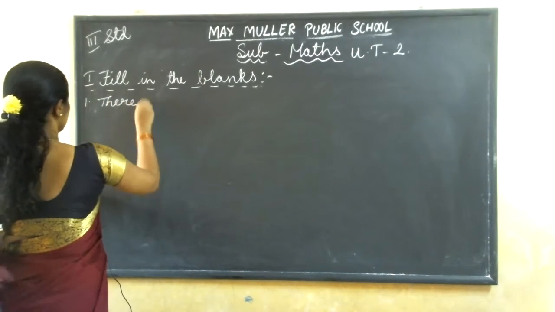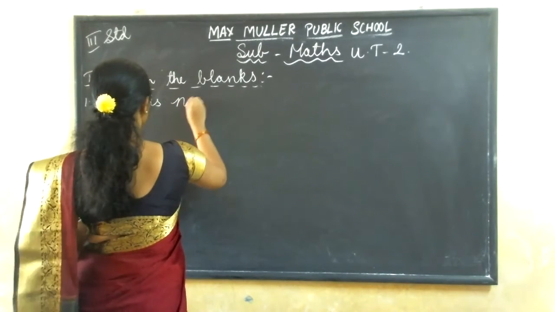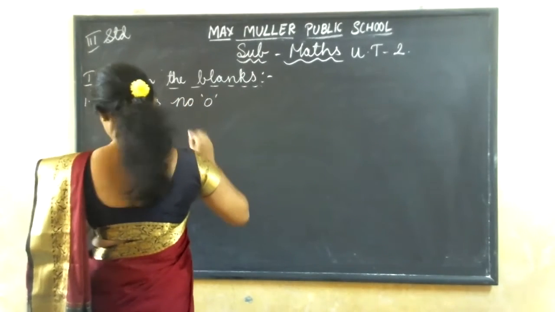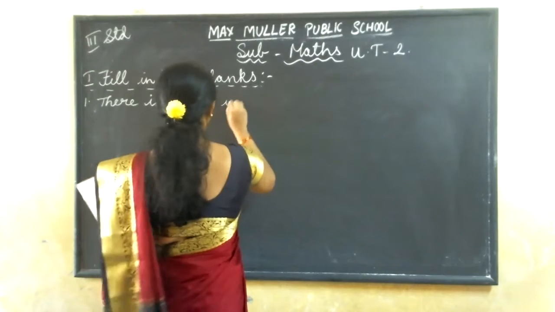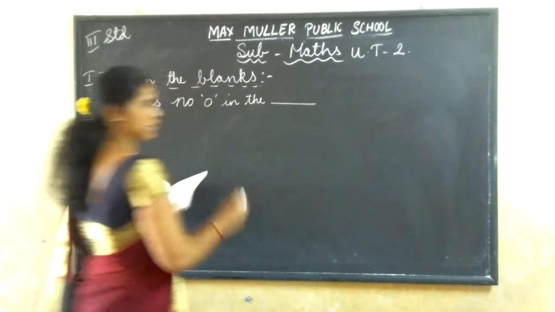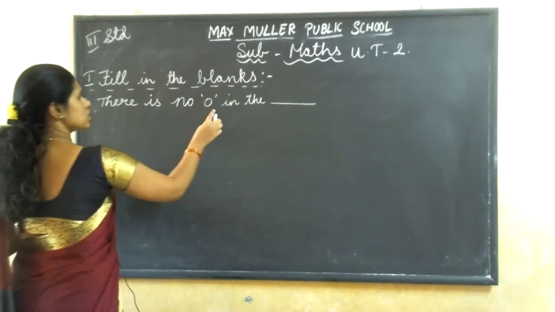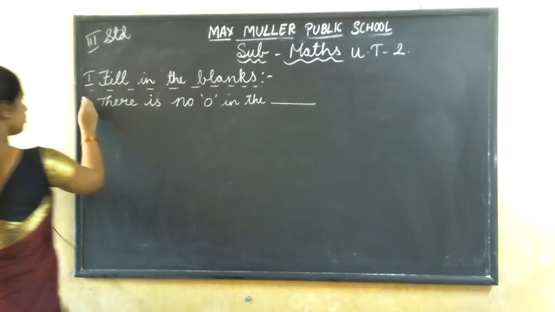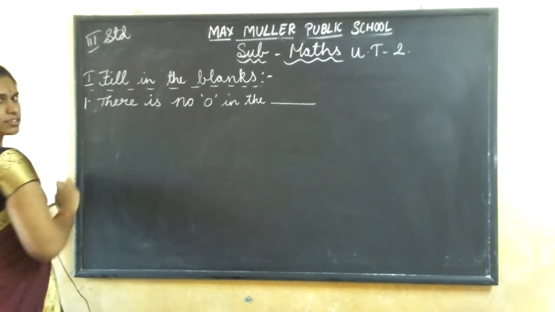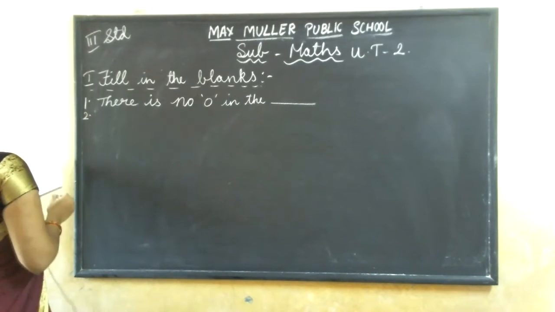There is no zero in the dash. You have to write the answer. Understood? There is no zero in the dash. One you put and write only the answer. Understood?